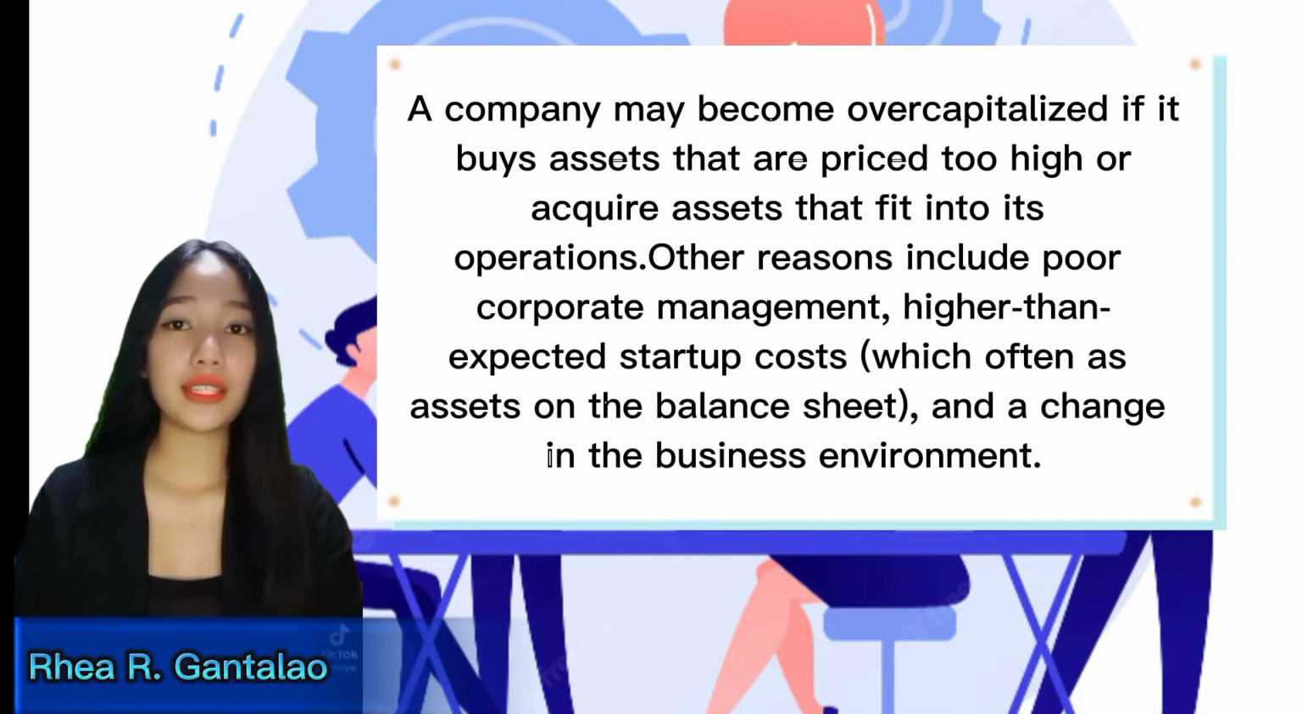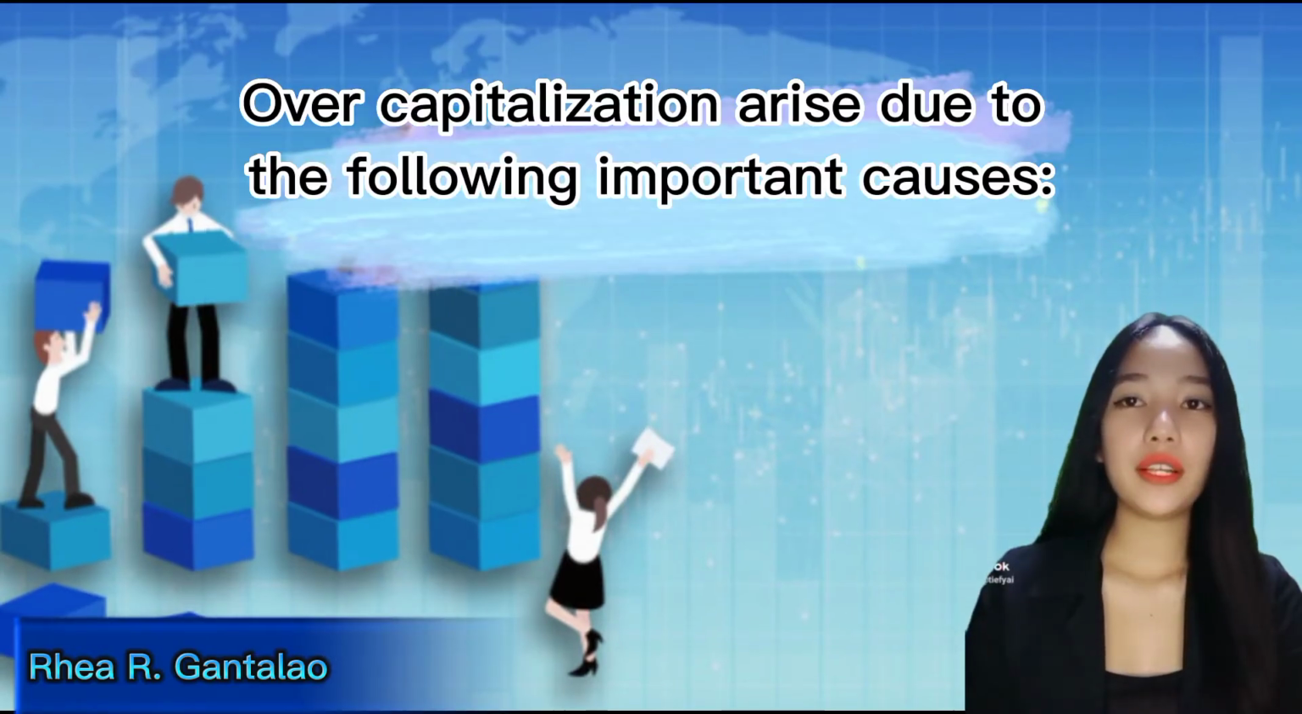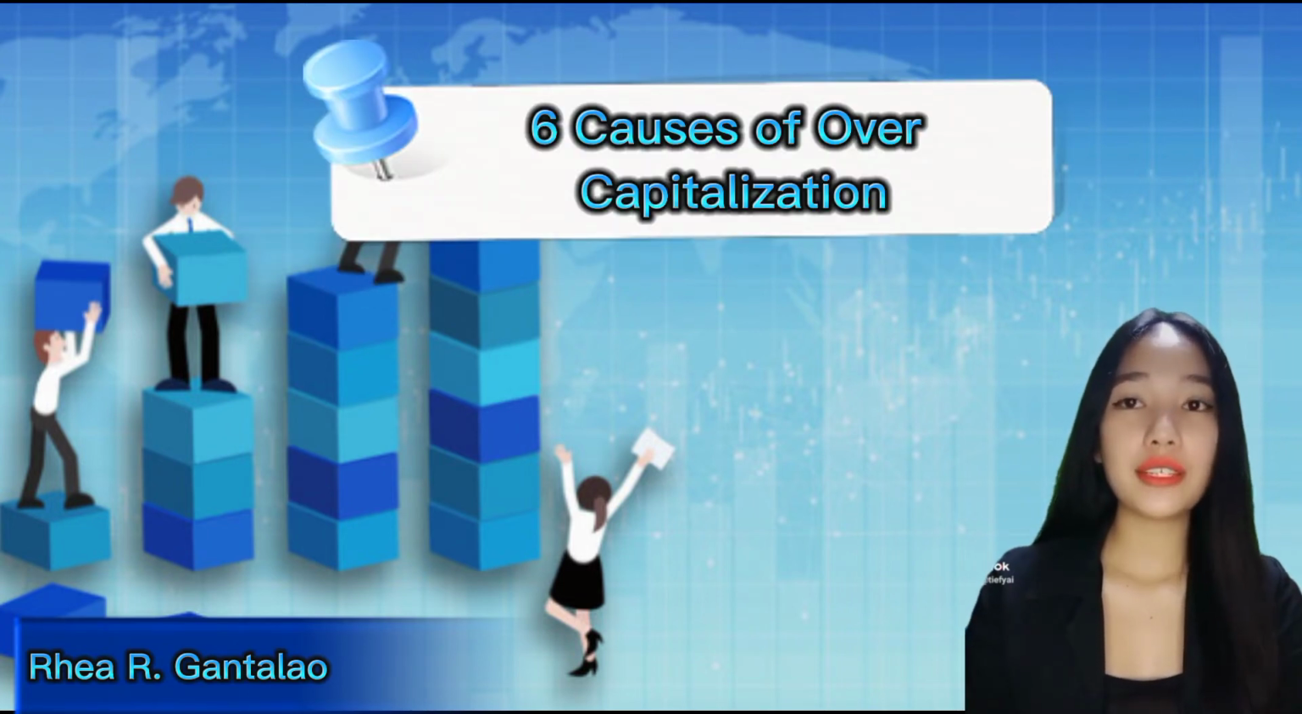Overcapitalization arises when the existing capital of a firm is not effectively utilized, with the result that there is a fall in the earning capacity of the company. Thus, the main sign of overcapitalization is a fall in the rate of dividend and market value of shares of the company in the long run. Overcapitalization arises due to the following important causes. There are 6 causes of overcapitalization.